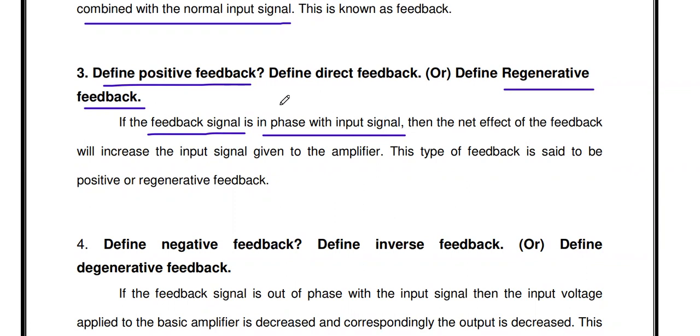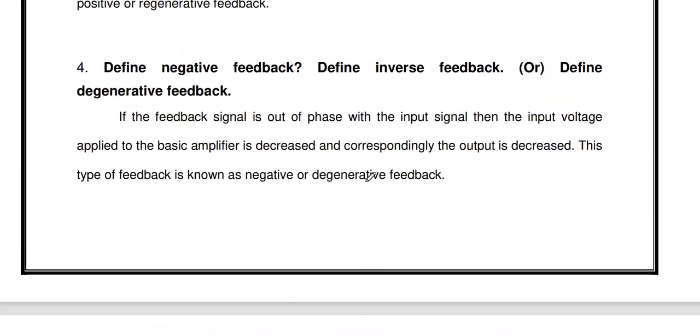If the feedback signal is in phase with the input signal, the feedback signal and the external input signal are added, so the input applied to the amplifier increases. If the input increases, the output provided by the amplifier also increases. This type of feedback is called positive feedback: when the feedback signal is in phase with the input signal. Another name for positive feedback is regenerative feedback.